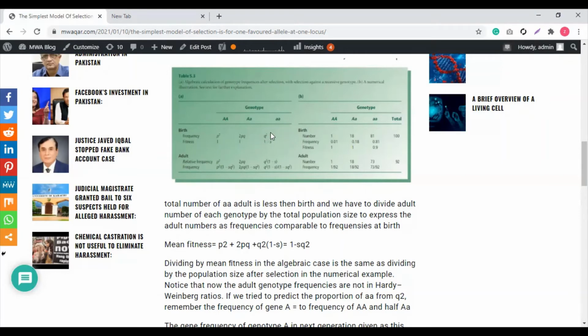And the fitness, because we start from the Hardy-Weinberg theorem at random mating, so we apply the Hardy-Weinberg equation at birth. Fitness is 1, 1, 1 minus s. The q square fitness is 1 minus s.